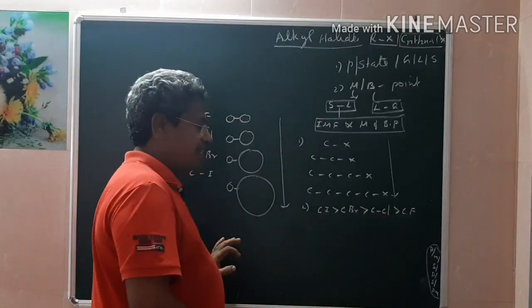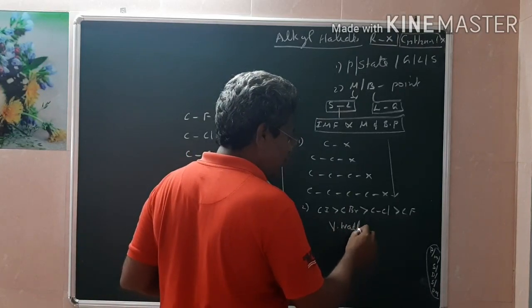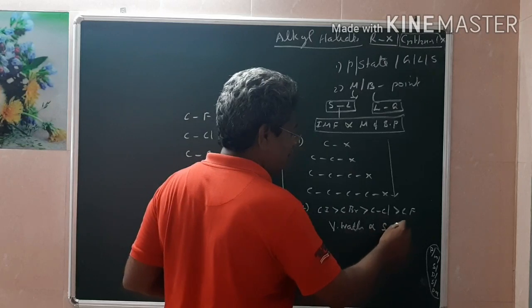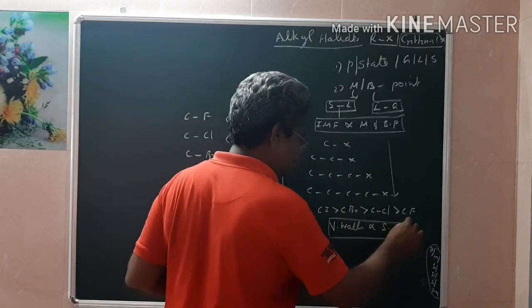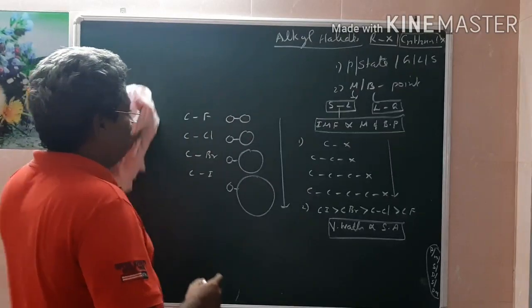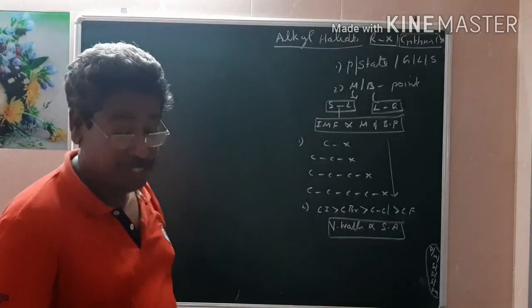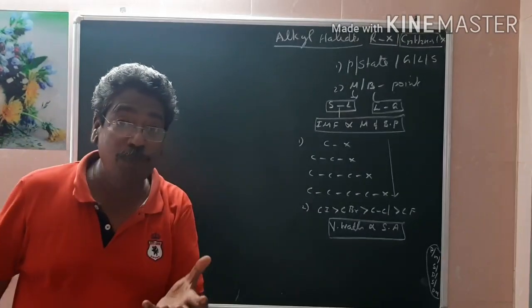Because as the size increases, van der Waals force or any other intermolecular force is directly proportional to the surface area. This is very, very important. And one more point we should think about is how the surface area, or the melting and boiling point, changes with regard to branching.